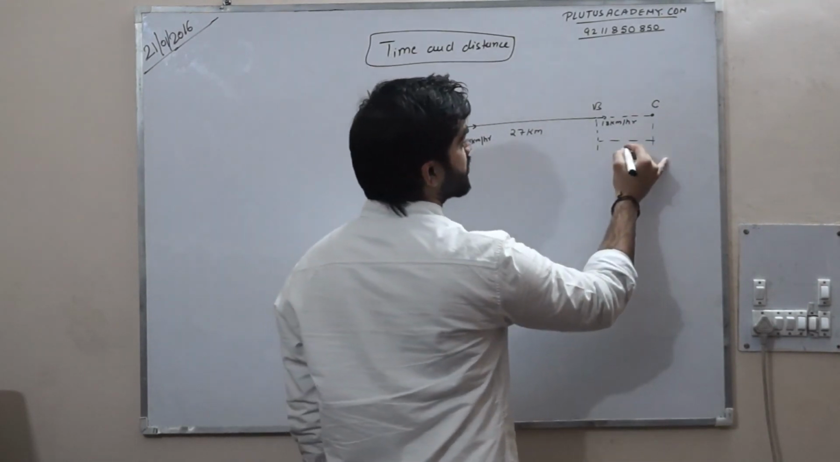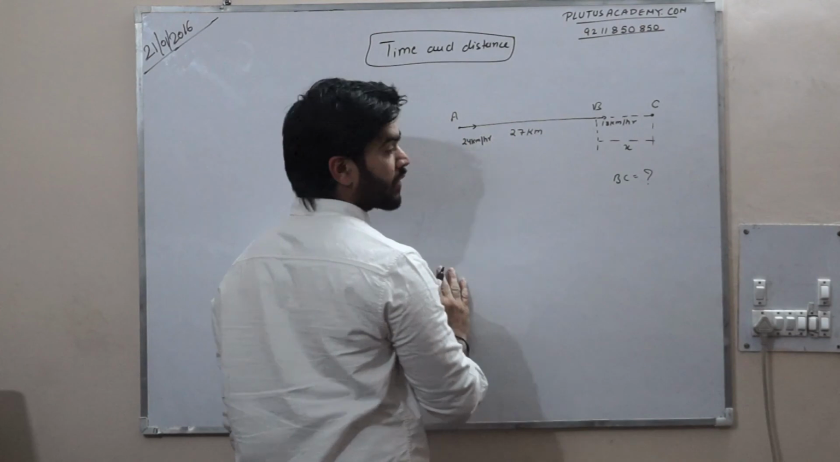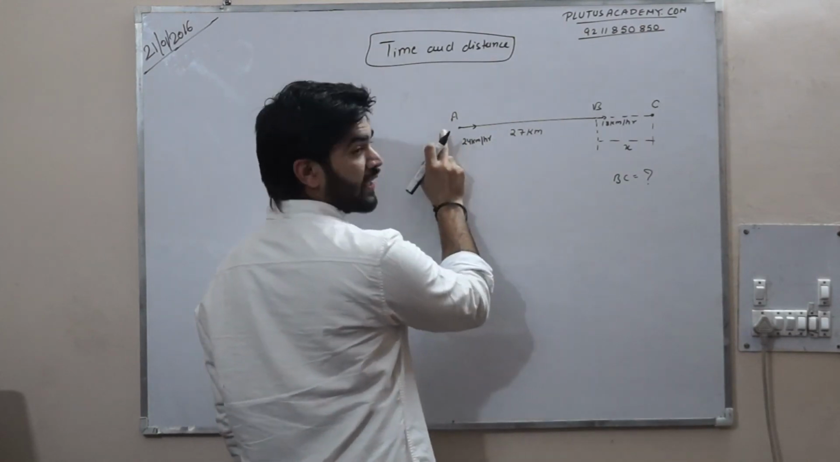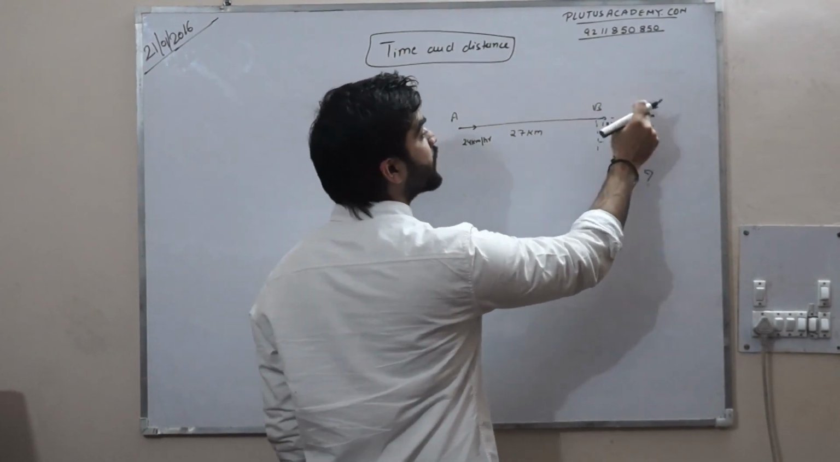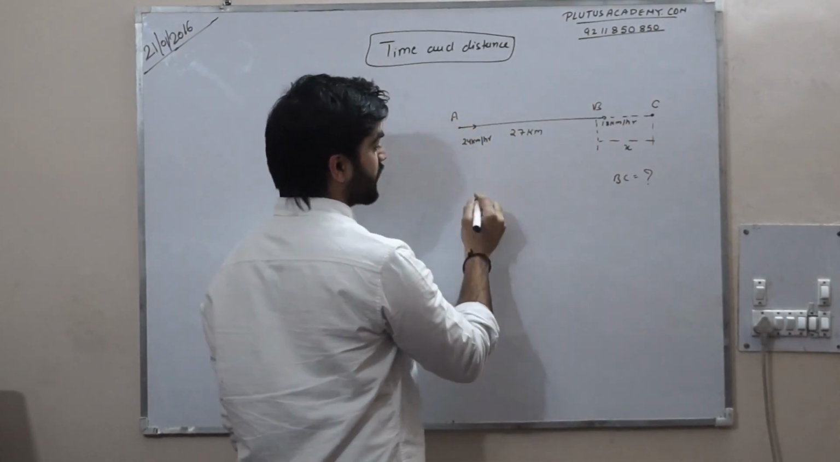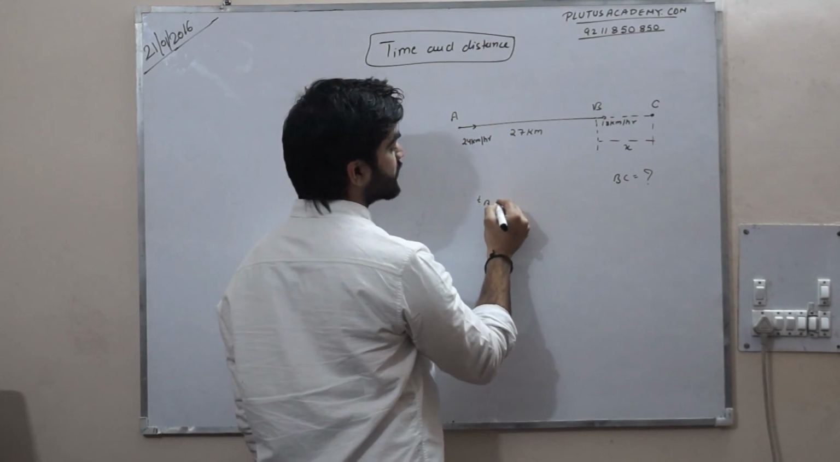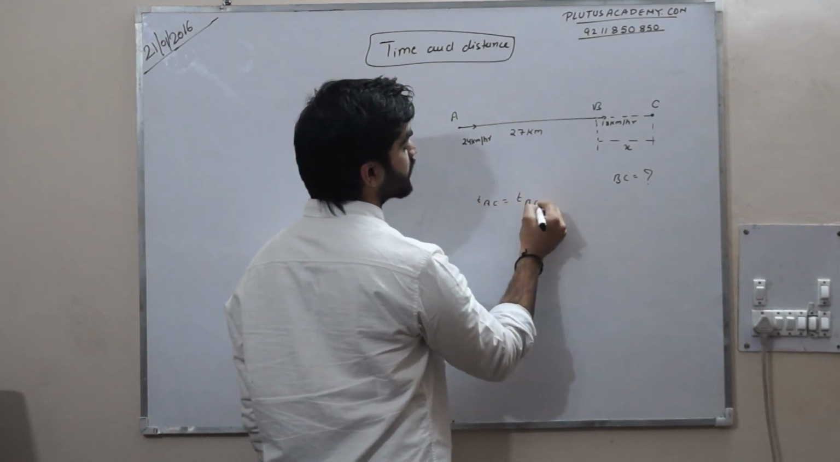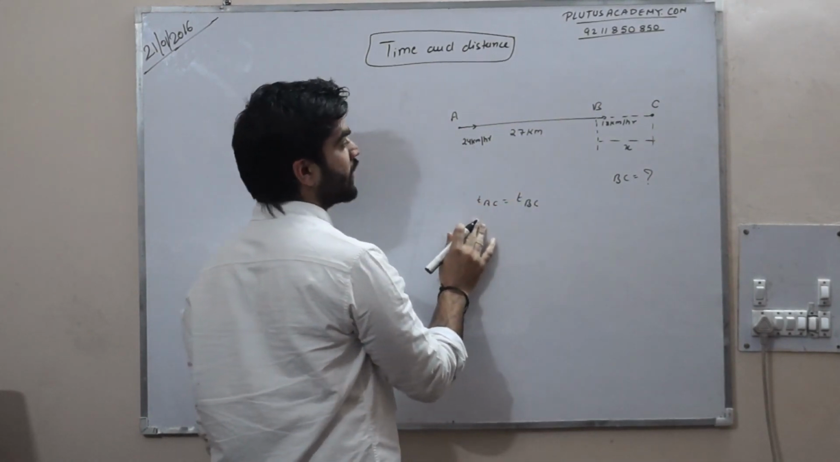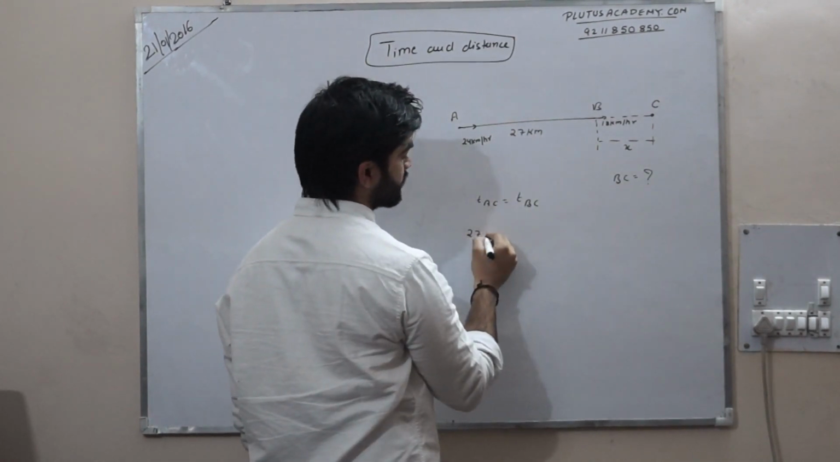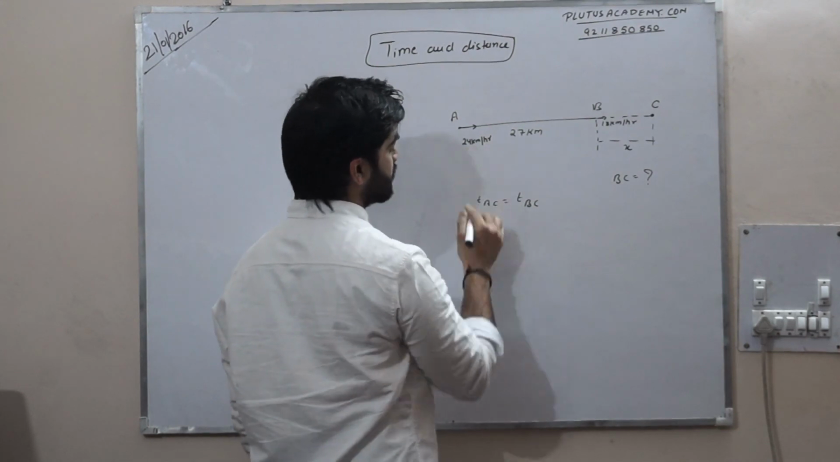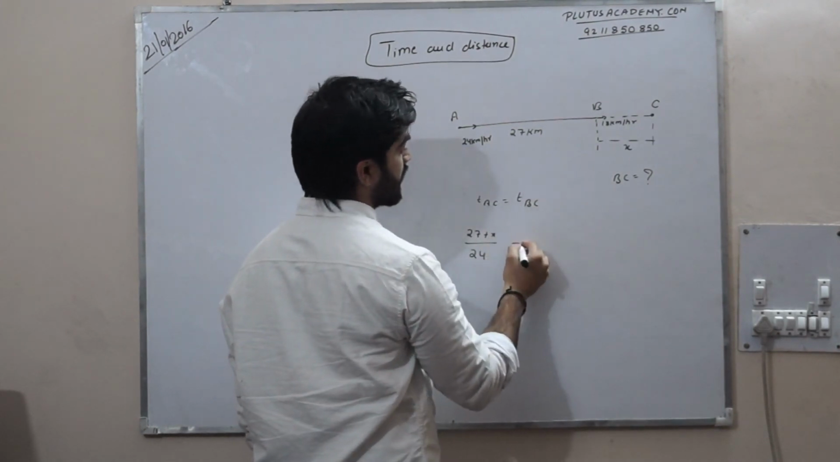So if you assume this distance is x, the time taken by A to reach C is equal to the time taken by B to reach C. So TAC is equal to TBC. Time is distance upon speed. This distance is 27 plus x, distance upon speed, and this time is